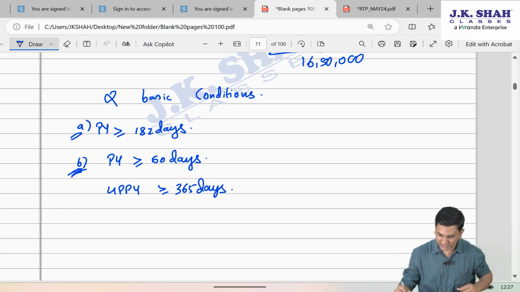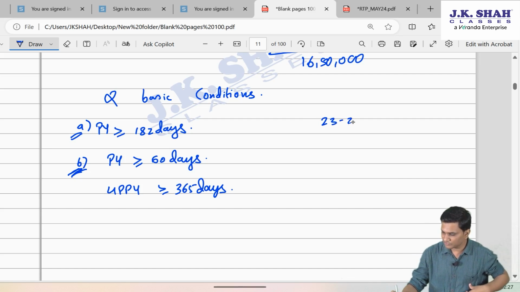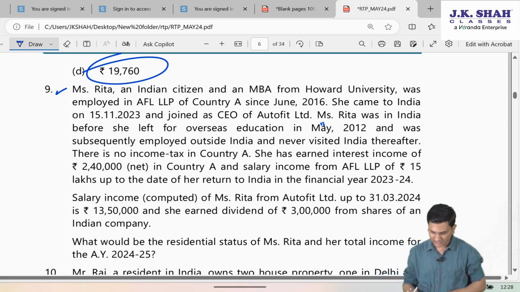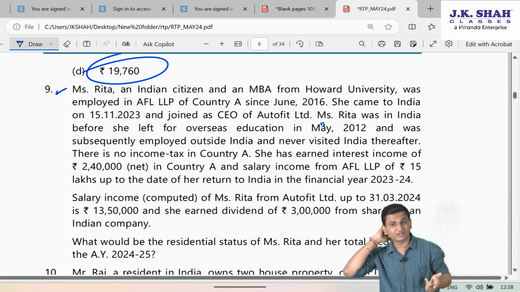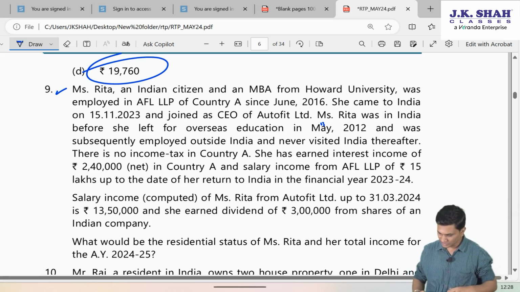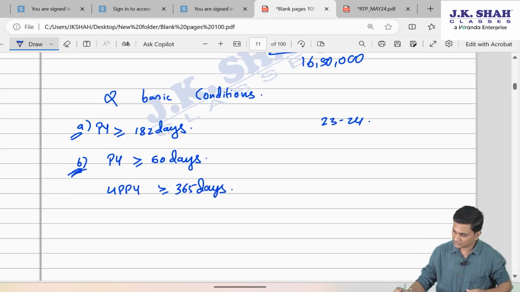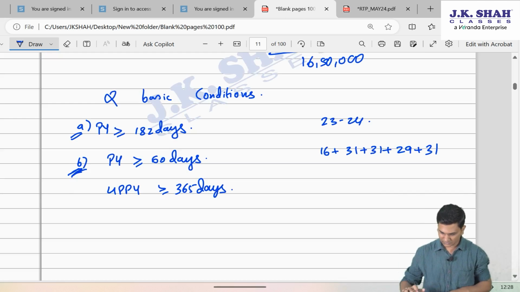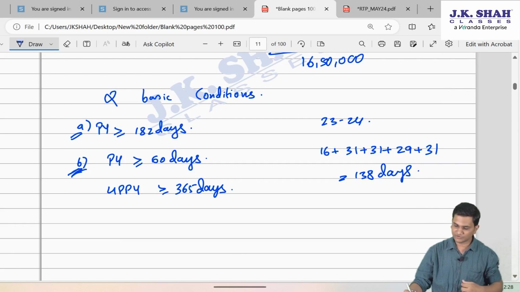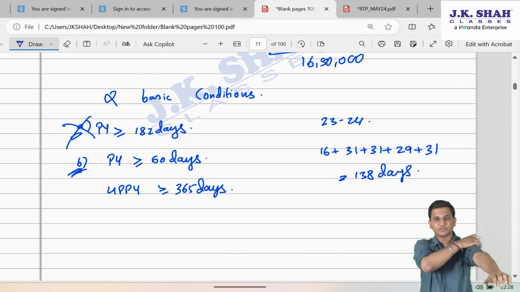If you check the first condition, for that first you need the 23-24 stay. Since she is coming on 15th November 23, can I say date of arrival and date of departure are both considered in India? So out of 30 days of November, exclude 14 because 15th will be counted in India. So 16 days of November, December 31, January 31, Feb 29, March 31. So 138 is her stay. Therefore, first condition not satisfied because it is below 182.